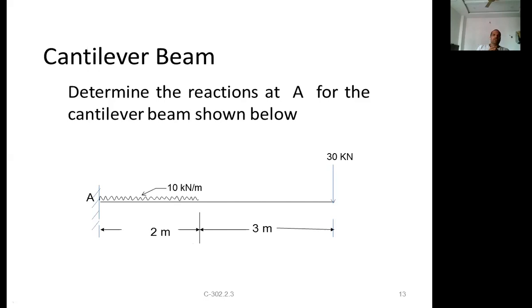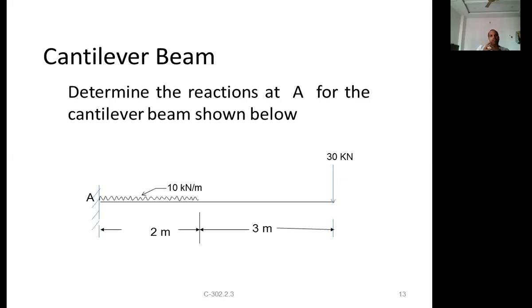If you are applying force, there shall always be a reaction. Unless there is a reaction, equilibrium will not be maintained. So since we are applying a load here, obviously there shall be some reaction. The reaction may be in terms of vertical force, horizontal force, or moment.